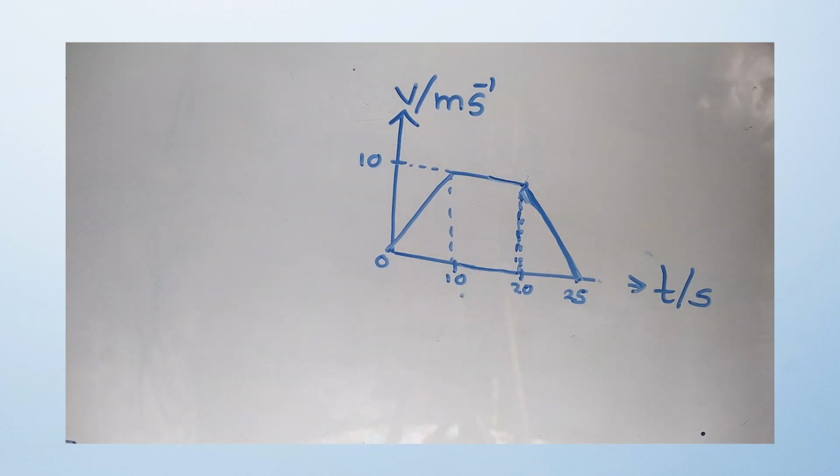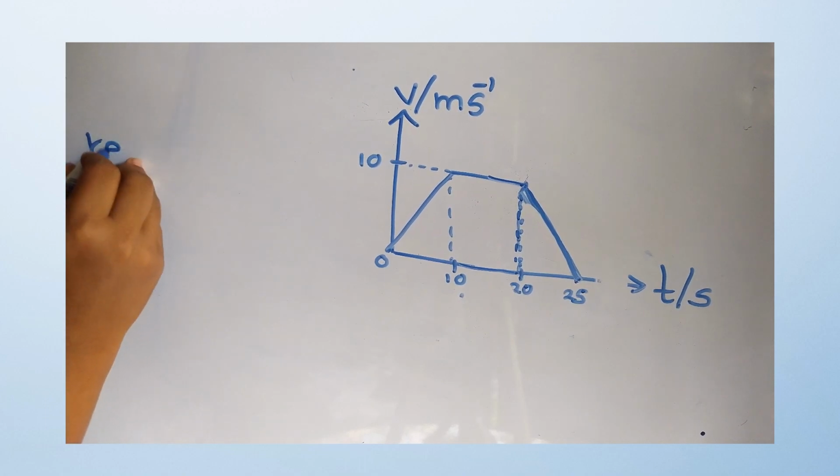In this question, you have to select the correct statement about the movement of the object. In this type of question, you have to pay attention to all the choices. Let's look at the first choice. It tells that the retardation of the object is 2 meters per square second. Shall we check it? Retardation.